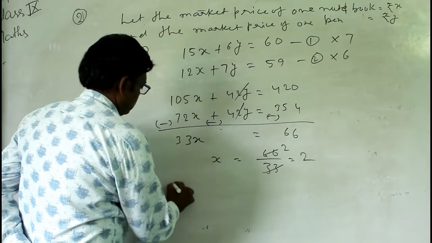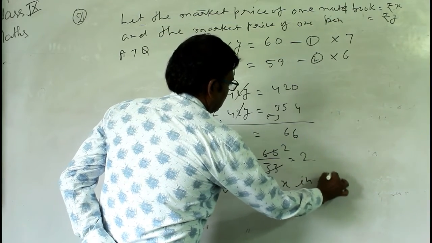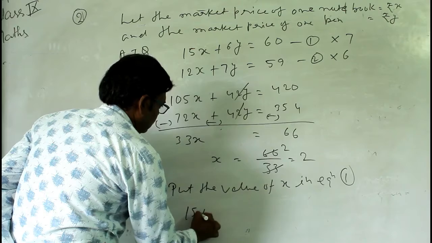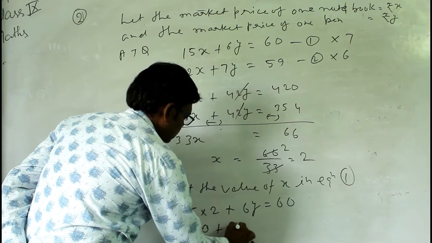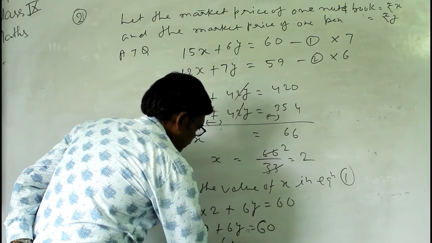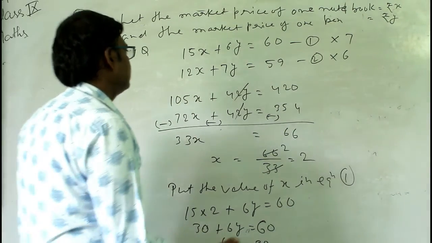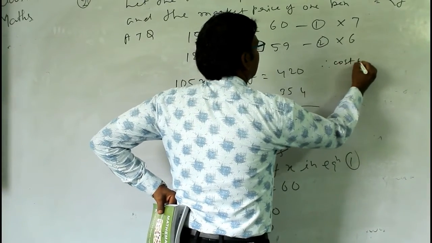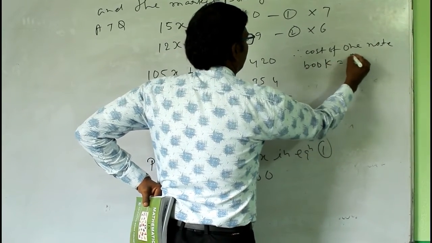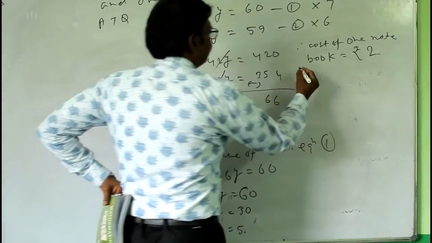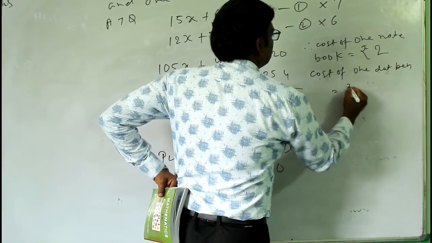Now put the value of x in equation 1. Then you have 15 into 2 plus 6y equal to 60, then 30 plus 6y equal to 60, and therefore y equal to 5. Therefore, the cost of 1 notebook equal to rupees 2, and the cost of 1 dot pen equal to rupees 5.